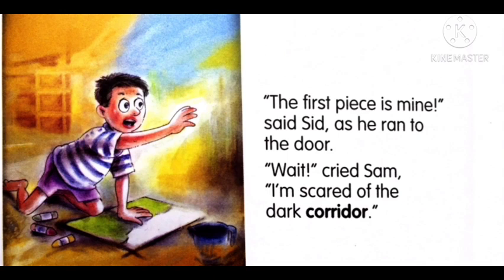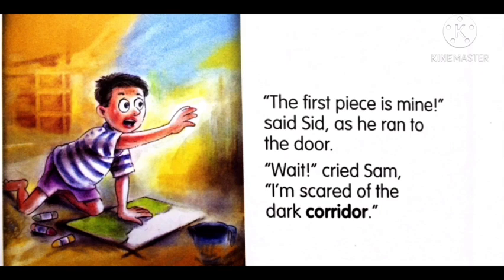So the boy who ran, his name is Sid, saying that the first piece is mine. So can you see the exclamatory mark there? When we are saying something with excitement, we use the exclamatory marks. Wait, cried Sam. Now do you think he's saying it with excitement? No, with fear. He cried. Yes, I am scared of the dark corridor.